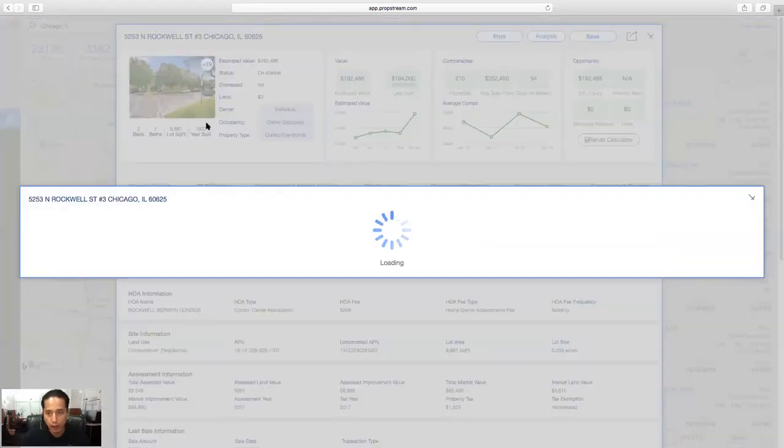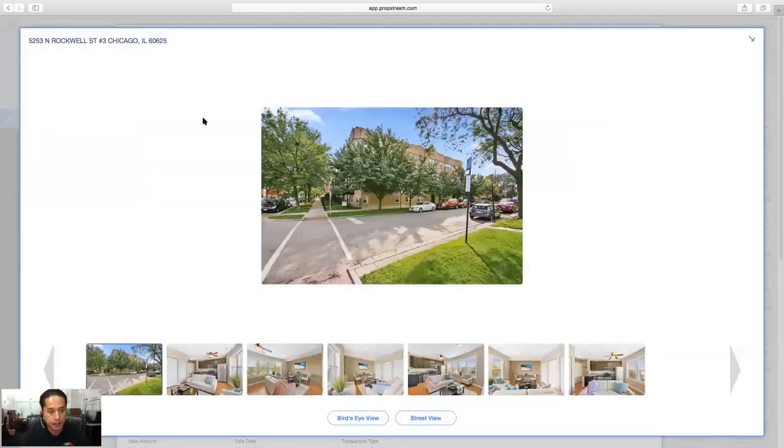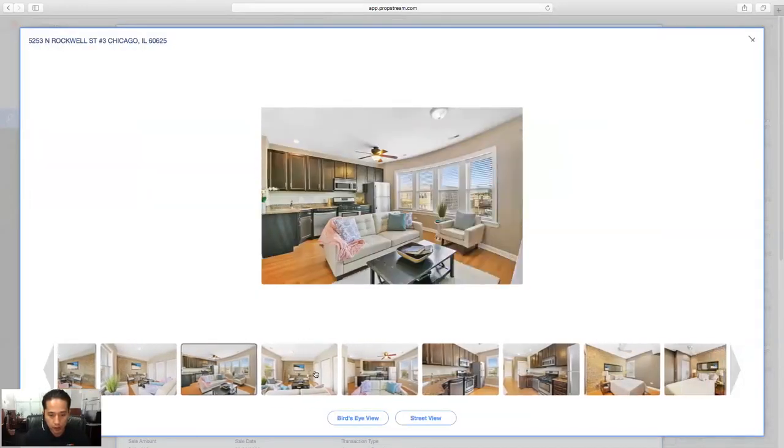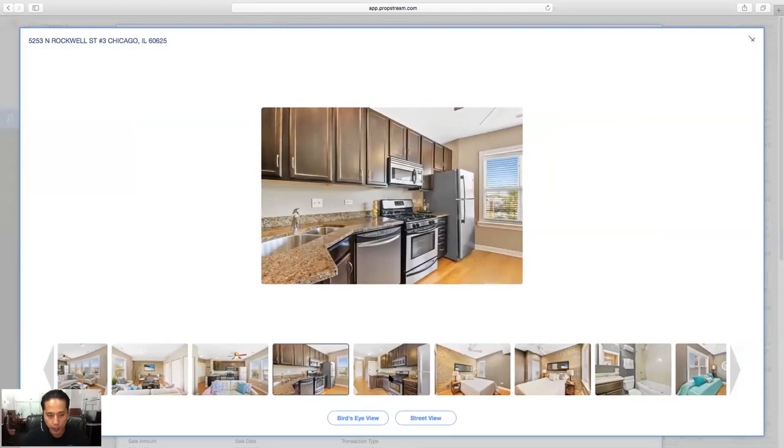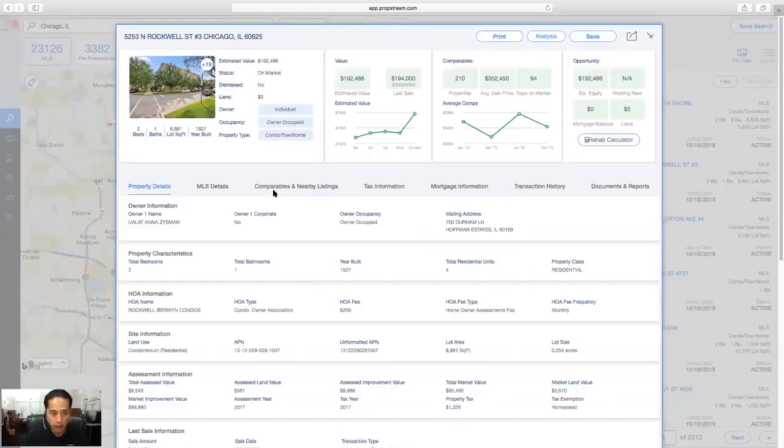I can see property characteristics. I can see bird's eye view. So I can see if this property was recently rehabbed. And if so, that's a good sign. I definitely want to make sure I know the owner of that property. It could be a rehabber, and here's their address. It's a different address. So this could be someone who just bought a property, rehabbed it and flipped it.